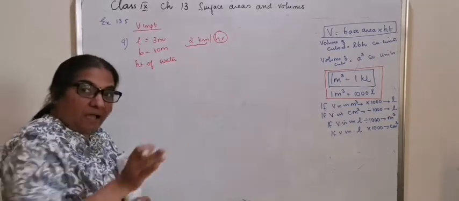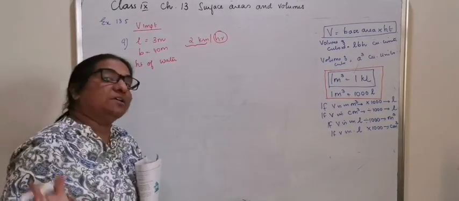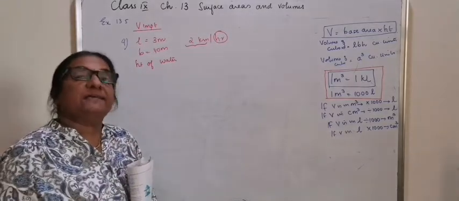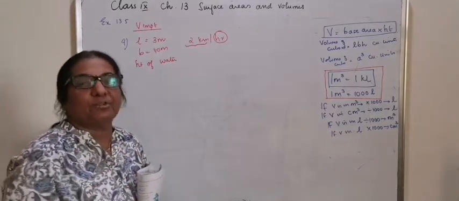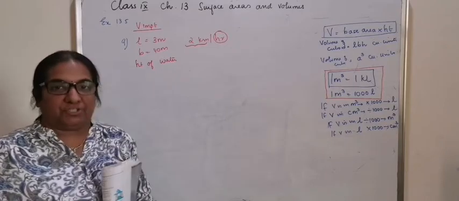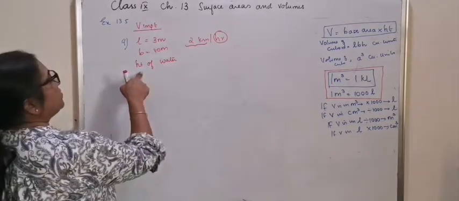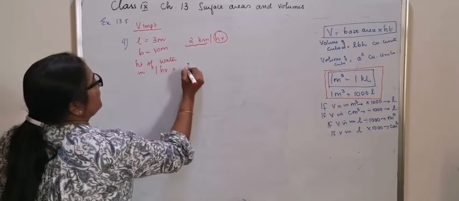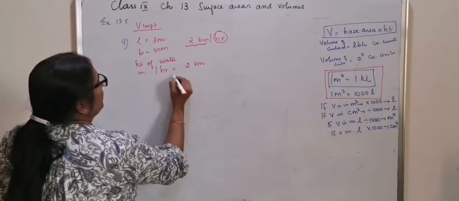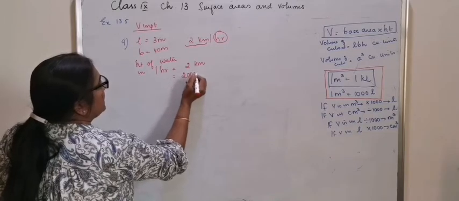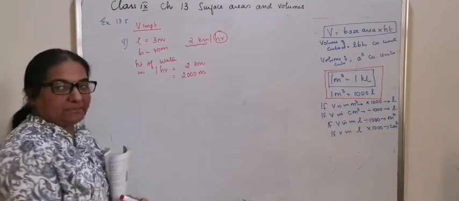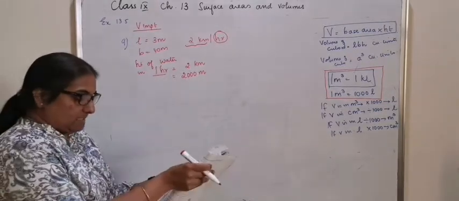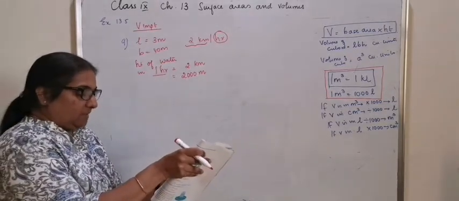That means how much is the height of the water collected in that particular cuboidal shaped canal or in that particular cuboidal shaped direction. You can mean height of water in 1 hour is the same as 2 kilometer, or it is the same as 2000 meter. It is in 1 hour.